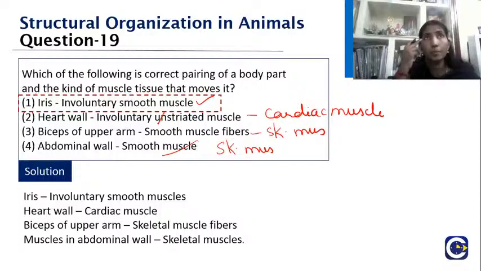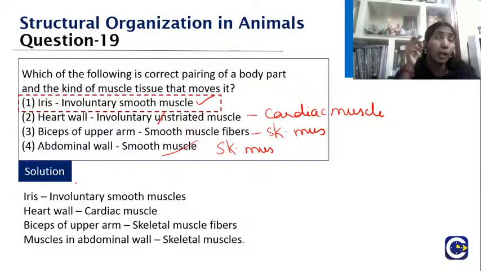The iris, which is present in your eye, is going to regulate the pupil constriction. So it is an involuntary smooth muscle. That should be your answer, children: iris, involuntary smooth muscle. We are not talking about the inner abdomen, the abdominal cavity which has the organs.